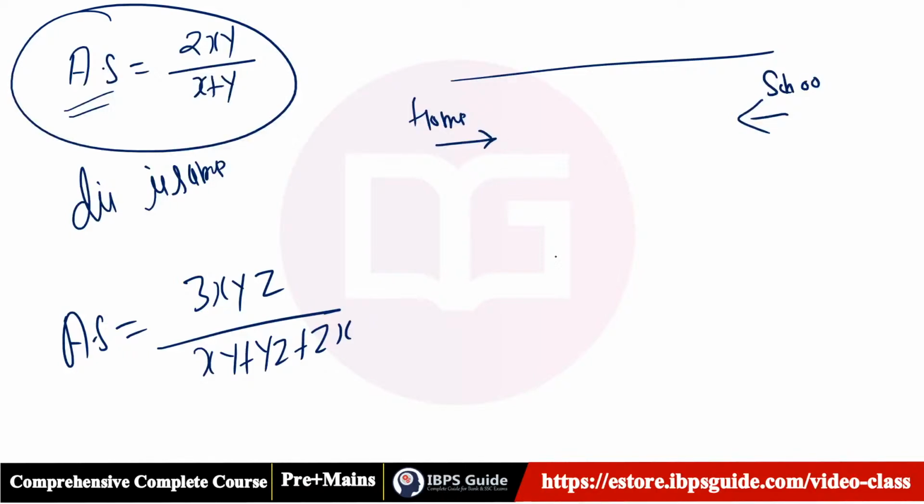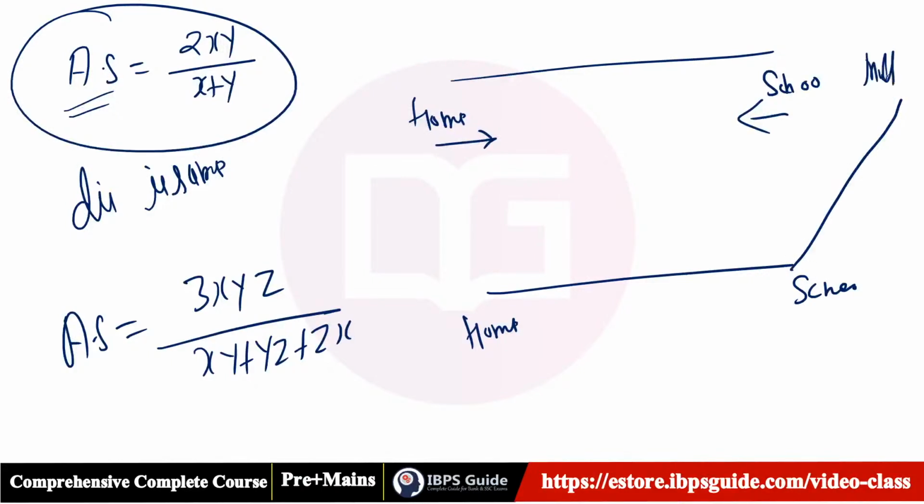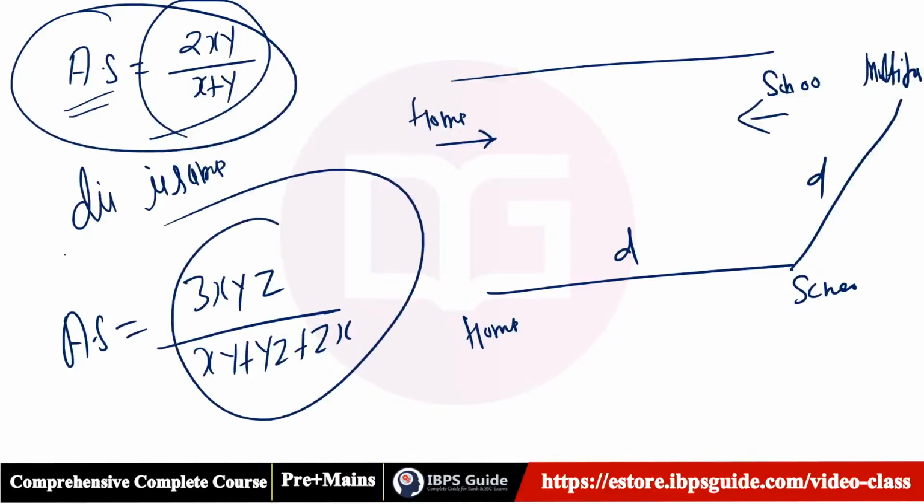It means if a person is going from home to school and then school to, let's say, some multiplex, but the distance is the same, then you use it. But it's the same thing as total distance upon total time.